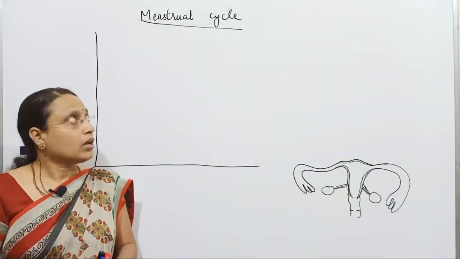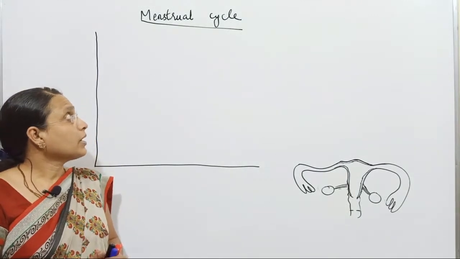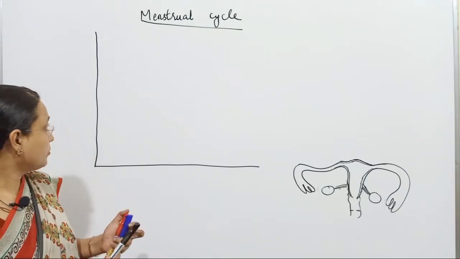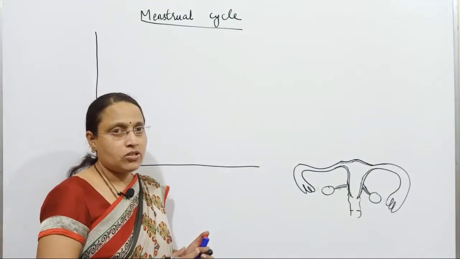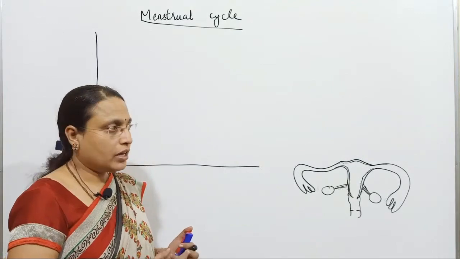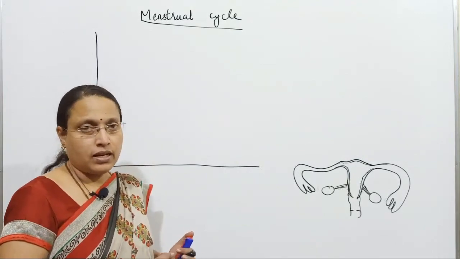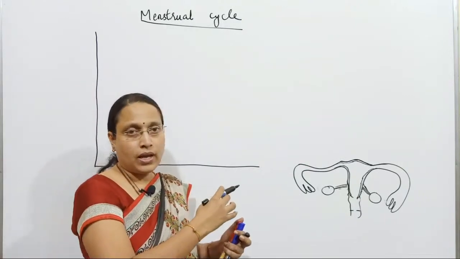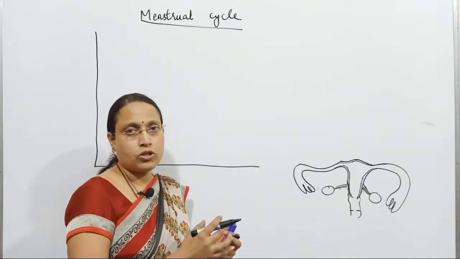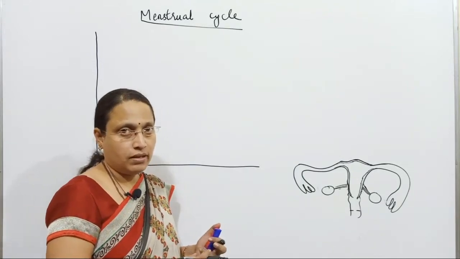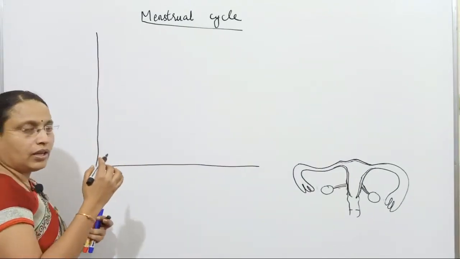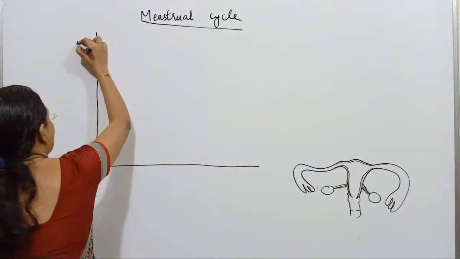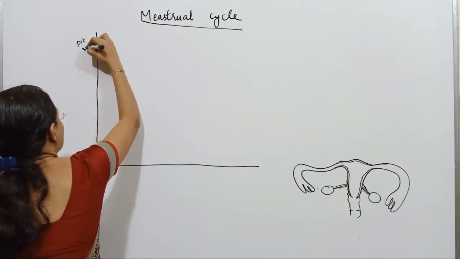Hello students, today I am going to explain about the menstrual cycle. So in the menstrual cycle, before doing the introduction, I would like to introduce certain diagrams which you should know regarding the menstrual cycle. So here the events occurring will be ovarian events, or first say pituitary hormones.